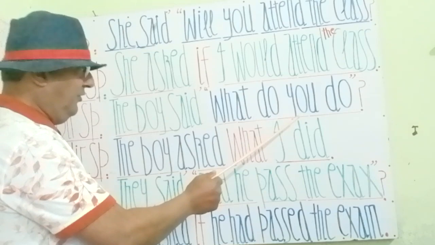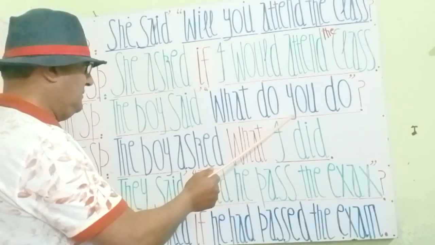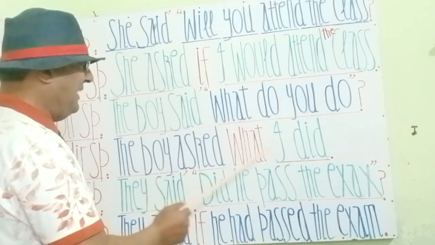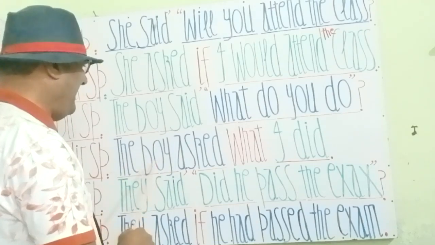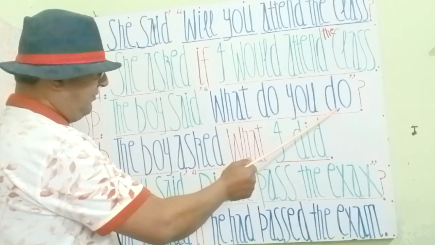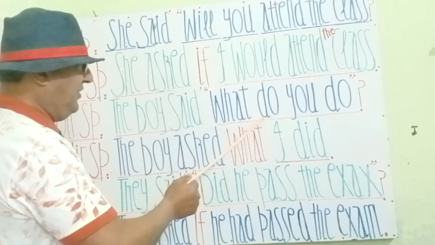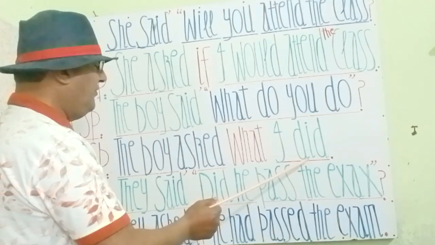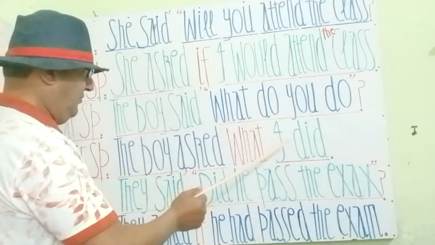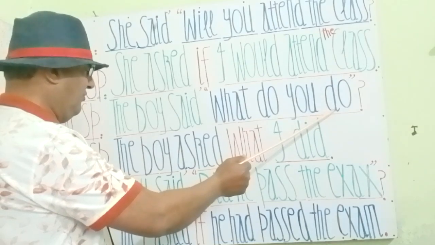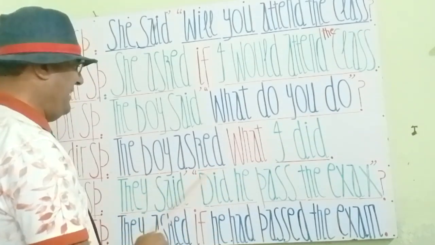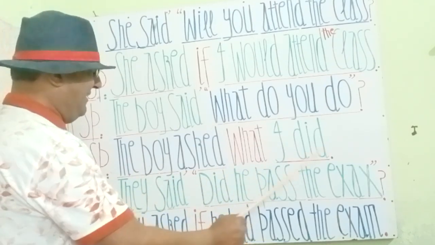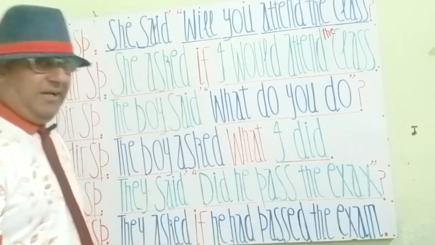Now again we have you, the subject that will be replaced by the object, that is me. So the subjective form of me is I, so we will write here I. The boy asked what I, and we have to change the tense. This is the present indefinite, so it will change to the past, and a positive affirmative statement should be here. So the verb do will change to the past form, that is did. So the boy asked what I did.